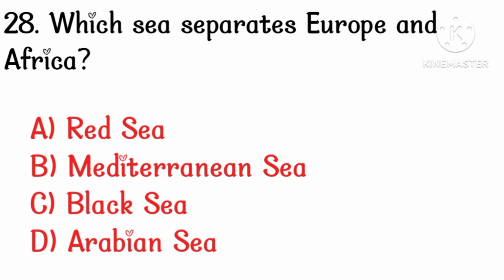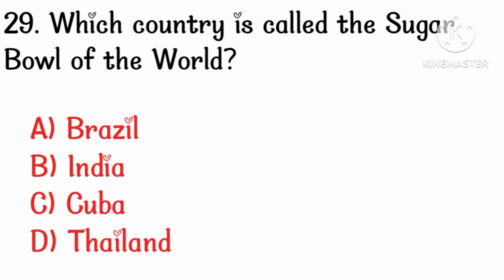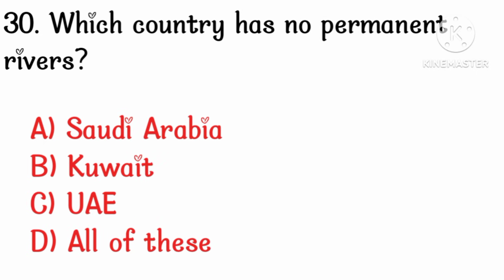Which sea separates Europe and Africa? Option B. Mediterranean Sea. Which country is called the sugar bowl of the world? Option C, Cuba. Which country has no permanent rivers? Option D, all of these.